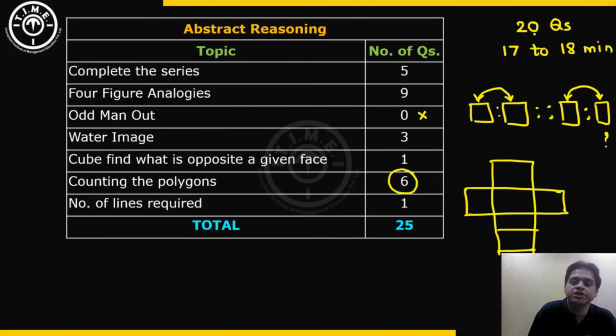So I am talking about again genuine attempts, 20 questions or so. The remaining should be guessed at by making some elimination of options, or if there is no time, then just randomly guess and mark all the answers. So genuine attempts should be 17 to 18 minutes ideally. Okay, so that is abstract reasoning breakup.